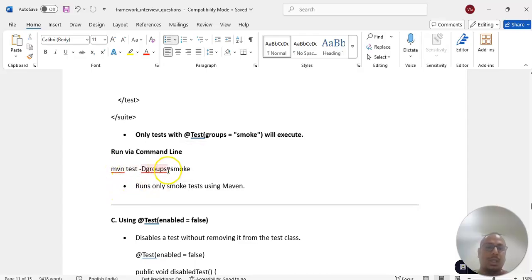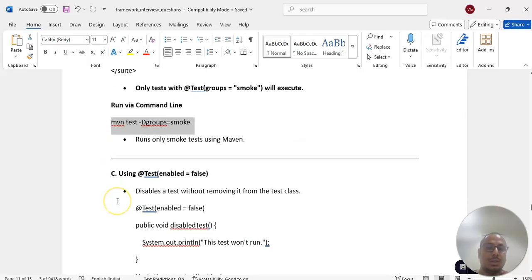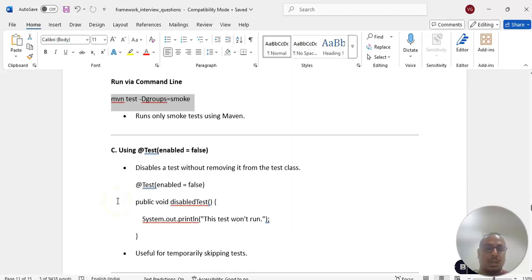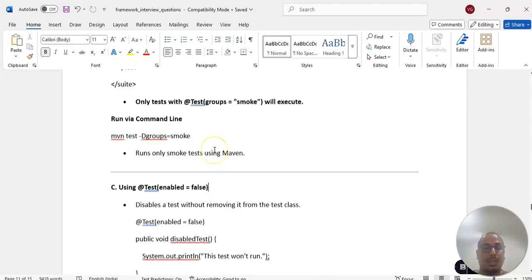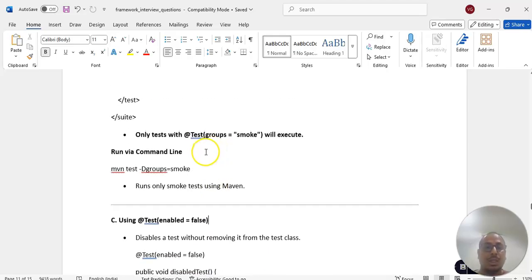mvn test -Dgroups=smoke. From the command prompt, we can also run it using Maven. Suppose if you want, we can also disable it from the test case itself, enable equal to false. But this is not a best practice. The best practice is to use either groups or include tags.